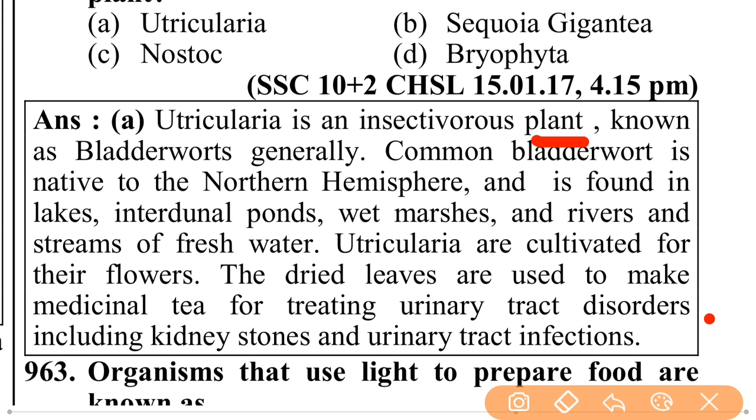is native to the northern hemisphere and is found in lakes, interdunal ponds, wet marshes and rivers and streams of fresh water. Utricularia are cultivated for their flower. The dried leaves are used to make medicinal tea for treating urinary tract disorders, including kidney stones and urinary tract infection.